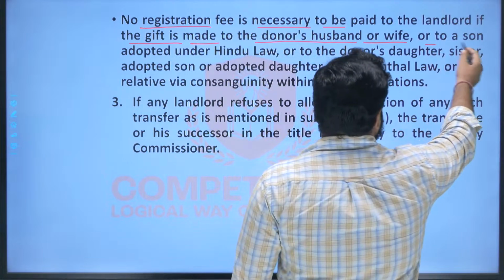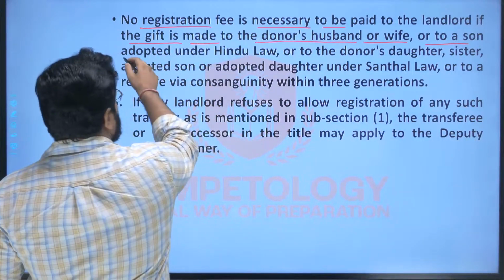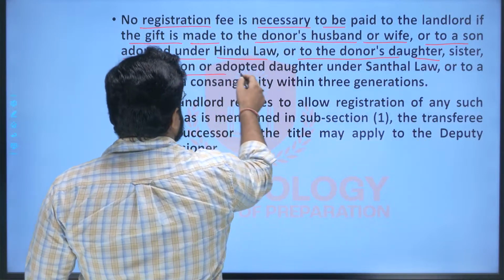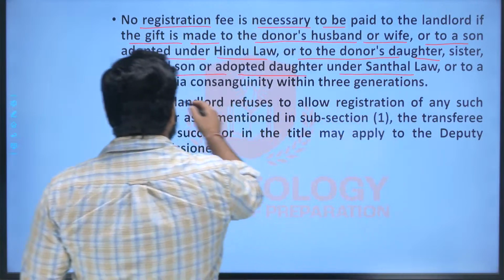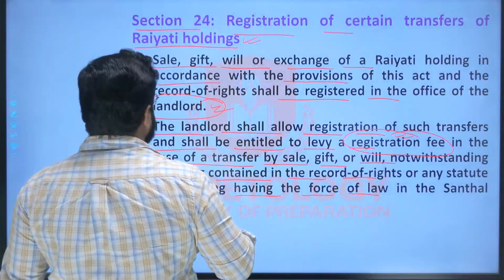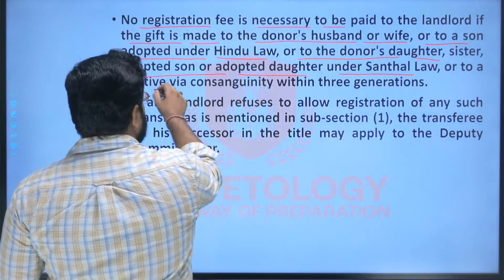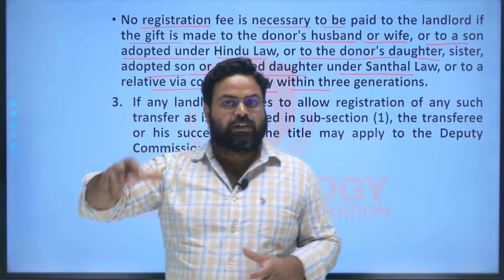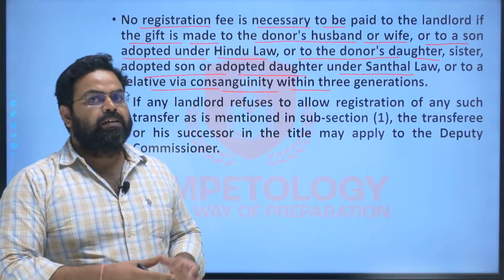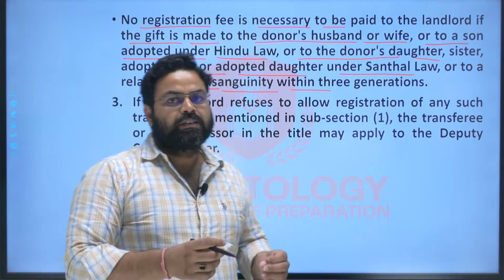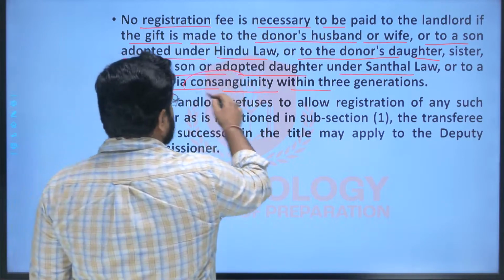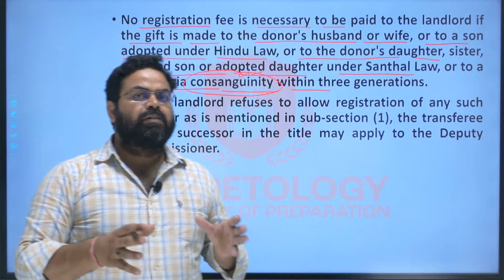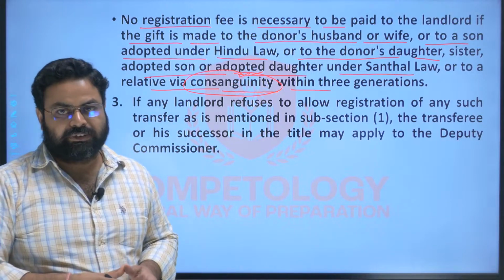In case of transfer to the son adopted under the Hindu law, or to the donor's daughter, sister, adopted son or adopted daughter under the Santhal law, or to the relatives via co-sanguinity. Co-sanguinity means what? If the son of a father is getting the land transferred in his name, then it is considered as co-sanguinity, that is, the rightful owner, the rightful successor of that particular piece of land.